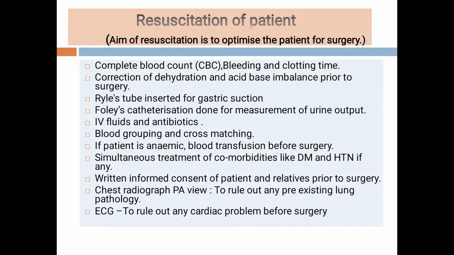Now we will do the laboratory investigations. The laboratory investigations include complete blood count, which gives the idea about the hemoglobin percentage, platelet count and others. Then bleeding time and clotting time, because we want to rule out a bleeding disorder. If a patient suffering from any bleeding disorder is subjected to surgery, there may be heavy bleeding. That's why we do bleeding time and clotting time. Then the correction of dehydration and the acid-base balance, if present.